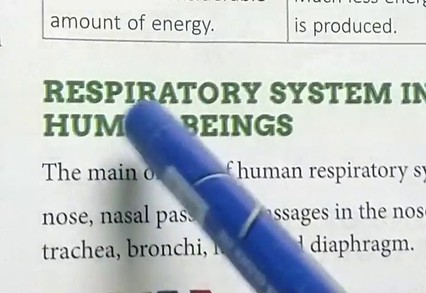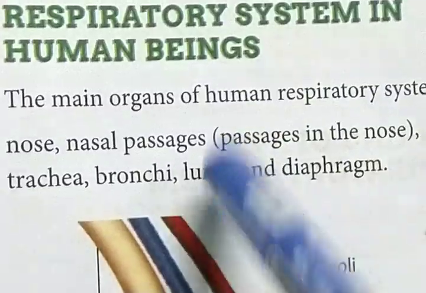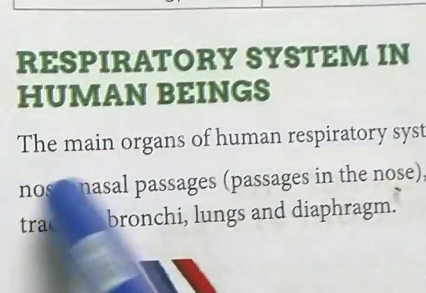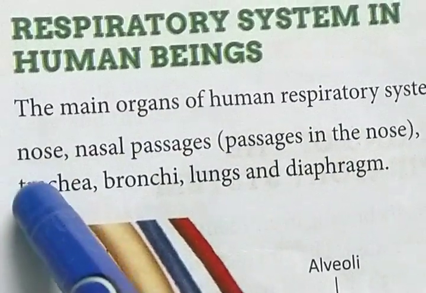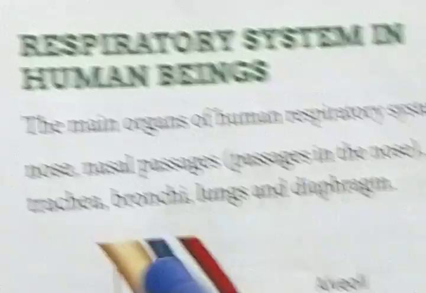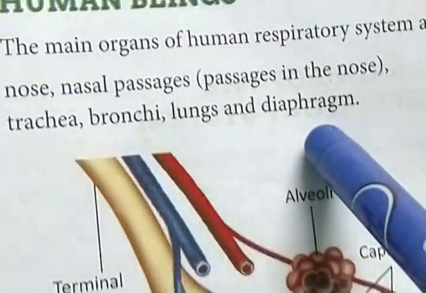Today I will discuss the respiratory system in human beings. Look at the book. This is a very vital part. The main organs of the human respiratory system are the nose, nasal passage, trachea, bronchi, lungs, and diaphragm.